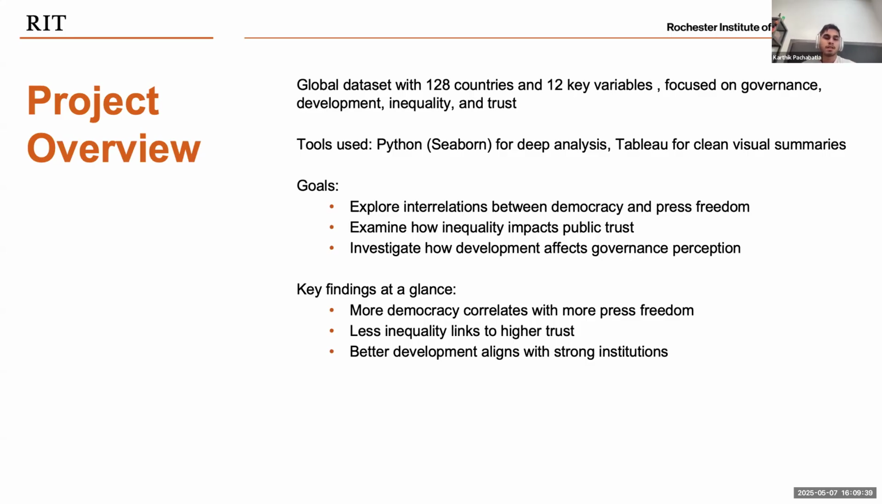What we found was that countries with stronger democratic values often ensure better press freedom, and those with less income inequality report higher levels of trust in their governments. We also saw a clear link between development and stronger institutions. These findings support some well-known ideas about global politics, but also highlight new patterns worth exploring further.